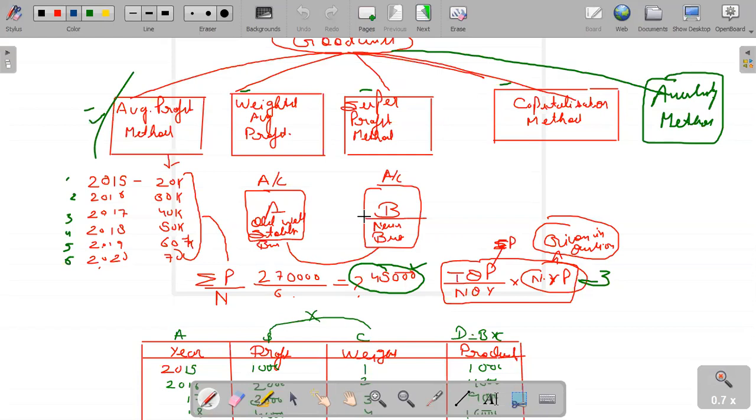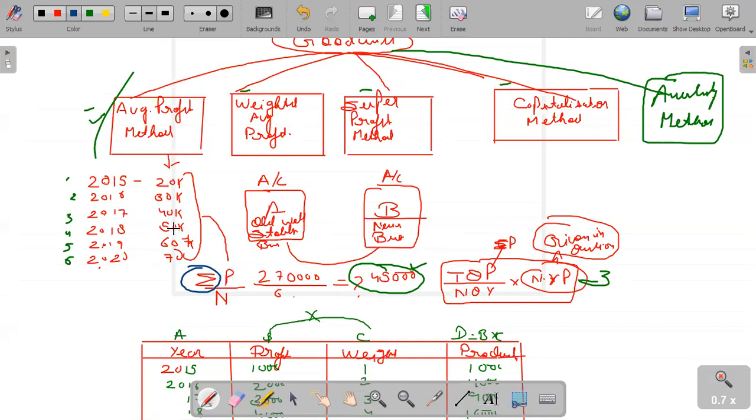Hence, instead of considering the profit of a single year, we consider the average profit. And how to calculate the average profit? The formula is sigma P, where sigma stands for the sum of all profits and P stands for profits. Sigma P, total of profit divided by number of years.